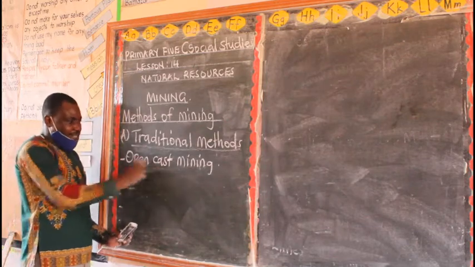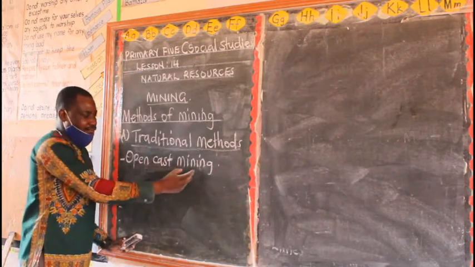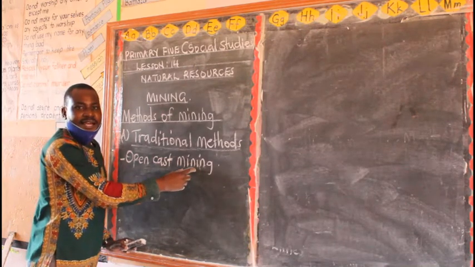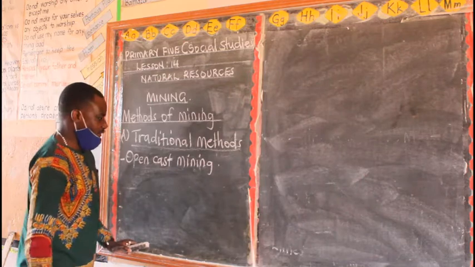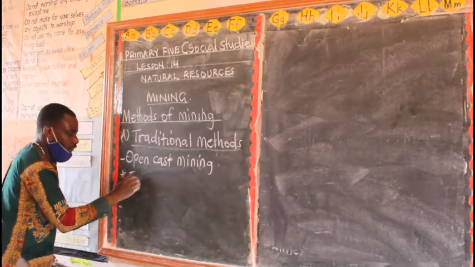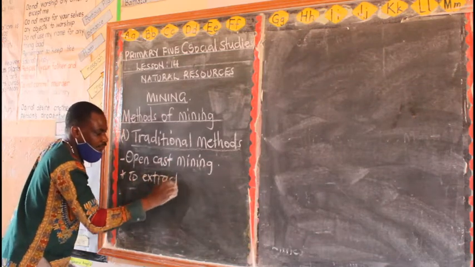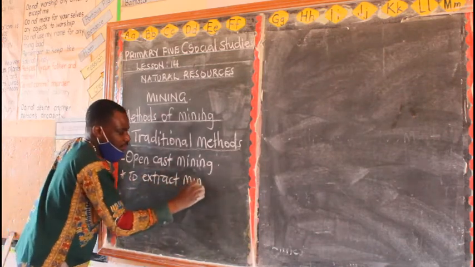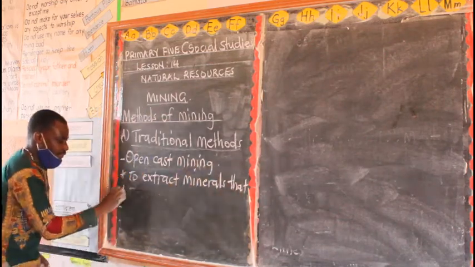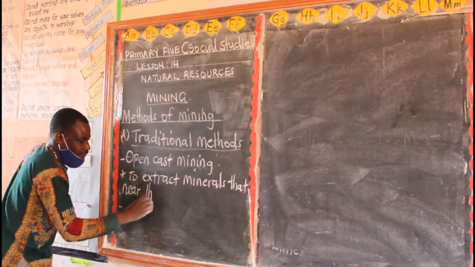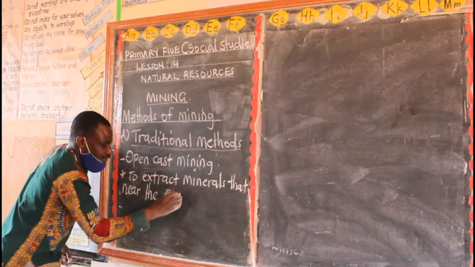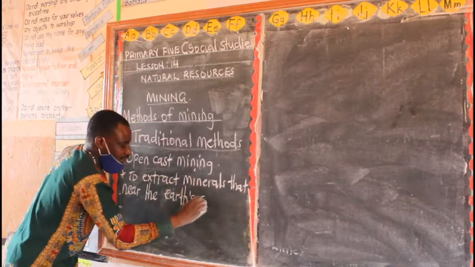So if you look at open cast mining, you use this method to extract the minerals that are near the earth's surface. So we are saying that this one here is used to extract the minerals that are near the earth's surface.